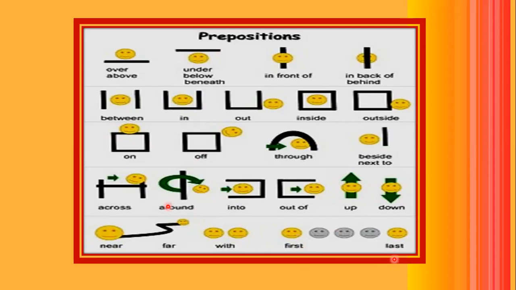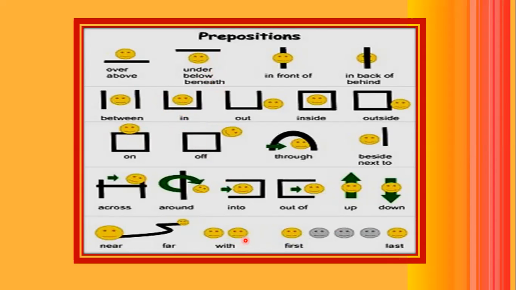Now suppose we take an example here and I can say the mousey was hiding. What did I write over there? Under the box, right? But now I can also say the mousey was below the box or the mousey was beneath the box. All of them are correct. Clear, children? But when she was in the box, then I have to say that the mousey is in the box. I cannot say that she was on the box. Why? Because on is at the top of it and in is when something is inside it. Okay, it is inside it and we cannot see.